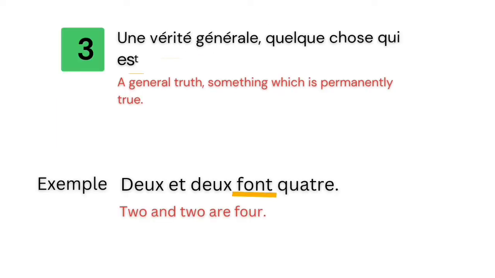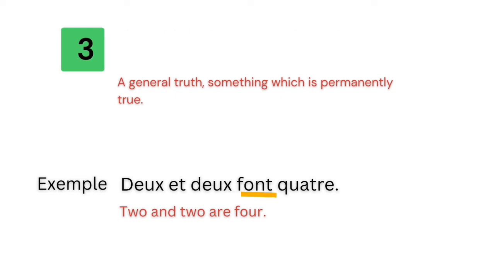Like this example, 2 and 2 are 4. In French we say 2 et 2 font 4. This is true for everyone, and is true in the present time. So far we have seen 3 situations for present indicative in French language. Action that's happening right now, action that's habitual, and the third is a general truth.